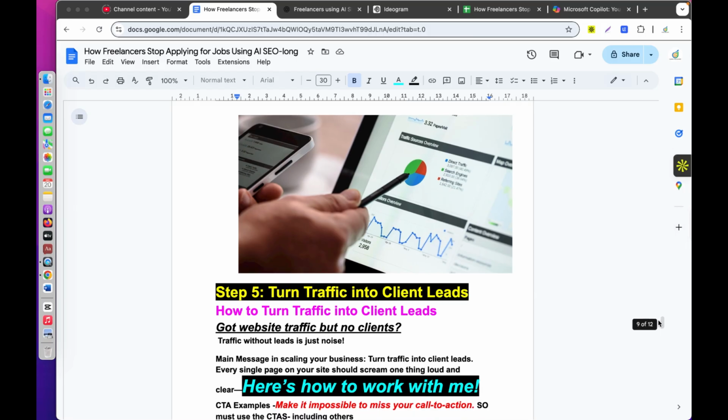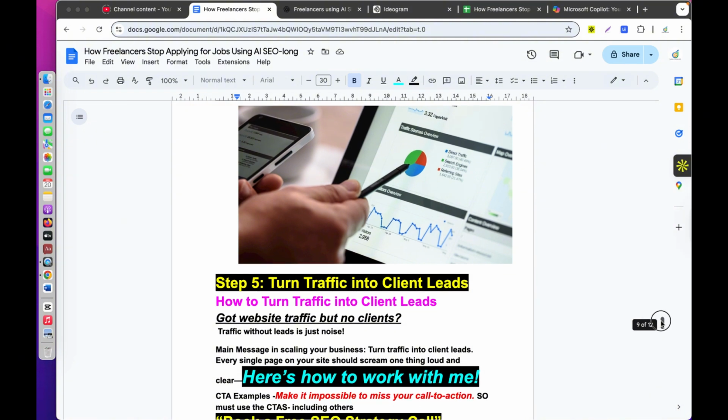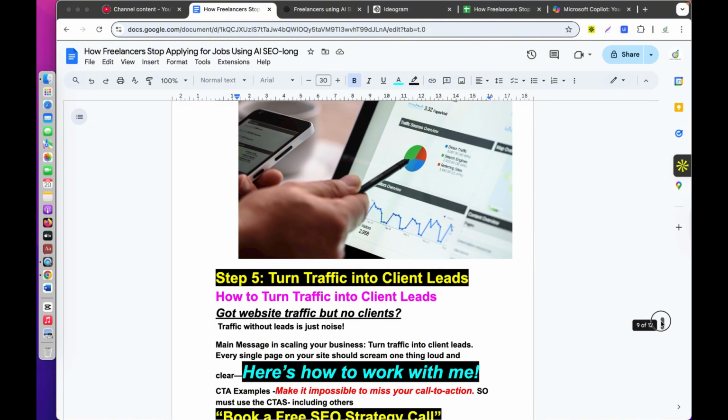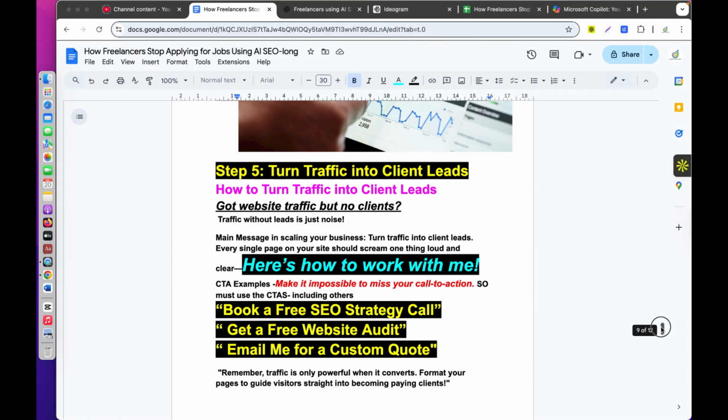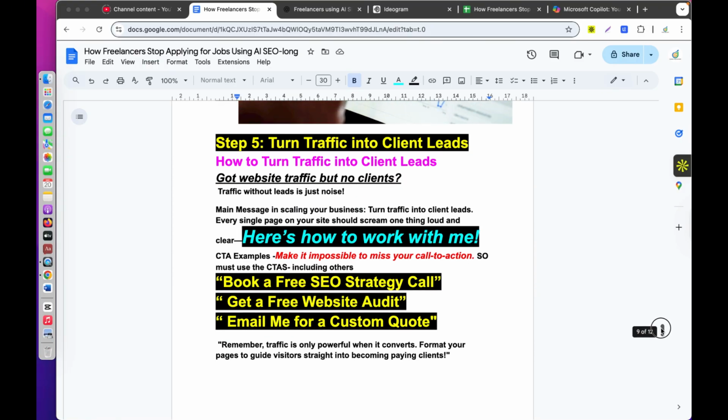Step 5. Turn traffic into client leads. How to turn traffic into client leads? Got website traffic but no clients? Traffic without leads is just noise. I think everyone will experience this. Main message in scaling your business: turn traffic into client leads.